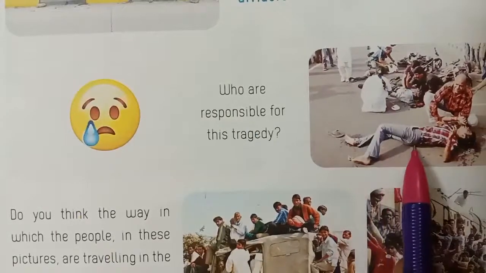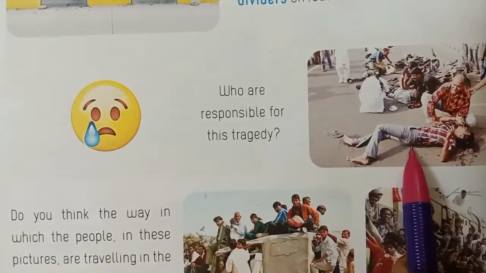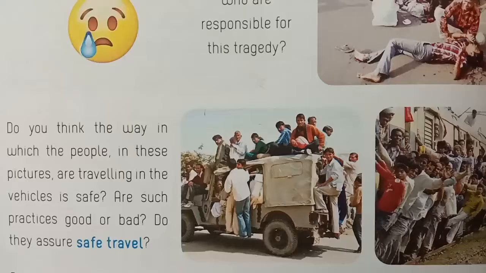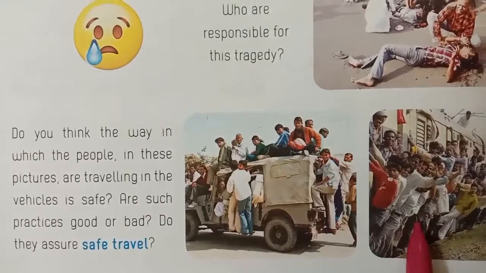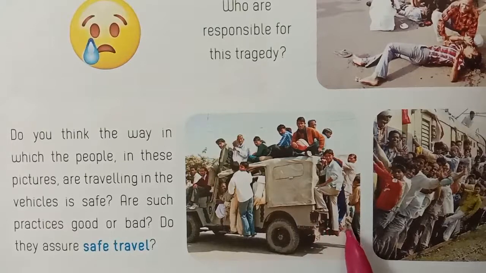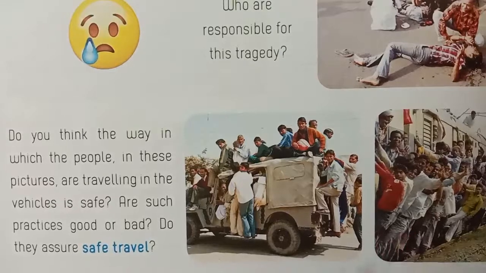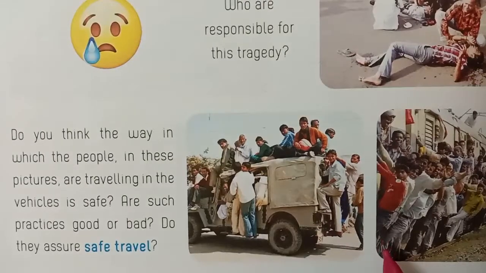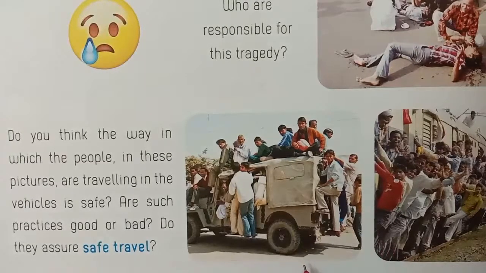See here, children, this is an accident. Who is responsible for this tragedy? Human factors, drivers. Next, look here, children. Overloaded vehicles, an overloaded jeep and an overloaded train. Do you think the way in which the people in these pictures are traveling in the vehicle is safe? Not safe. Are such practices good or bad? Bad. Do you assure safe travel? No, this is not safe travel. Roads are the dominant mode of transportation for passengers in India today.